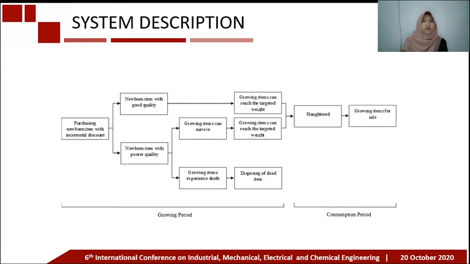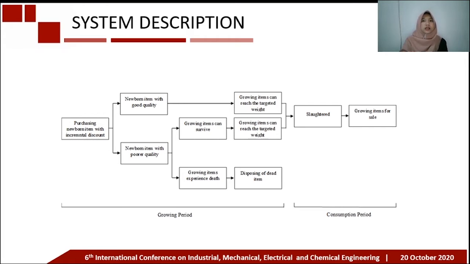The presence of items of poorer quality can result in the possibility of the item dying and the possibility that the item developed may last until the end of the growth period. Growing items that die during the growth period must be removed from the inventory system.